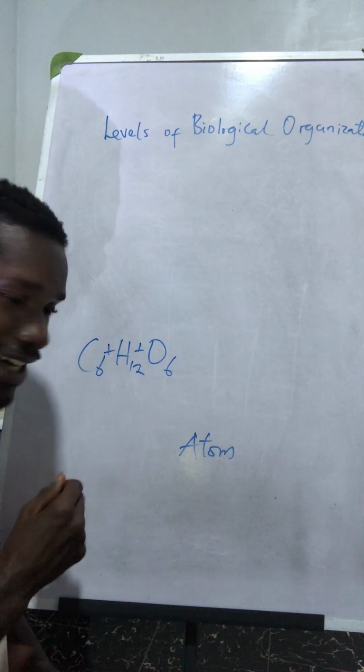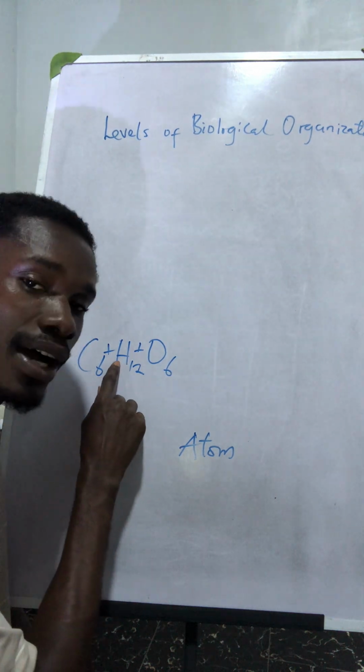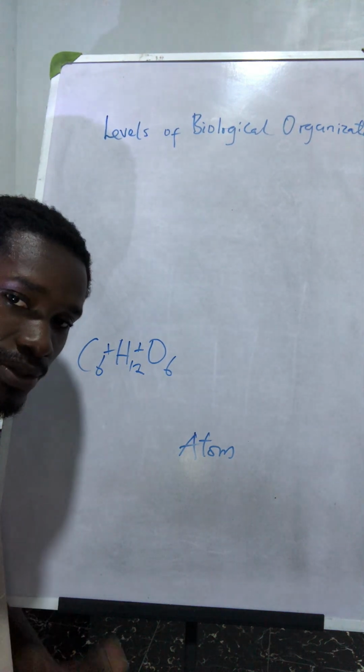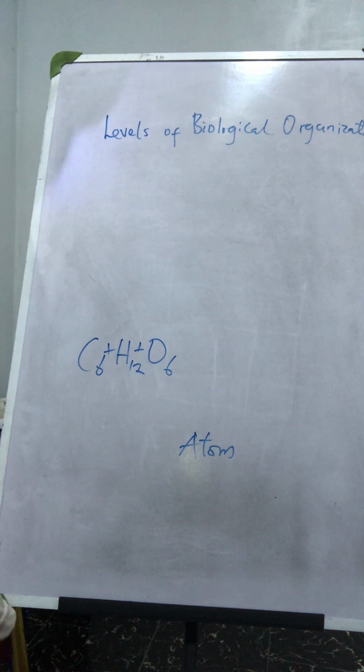Well, I can't remember. This means we have 6 carbon atoms, 12 hydrogen atoms, and 6 oxygen atoms. I think this is glucose. So this is the atomic level we are talking about.